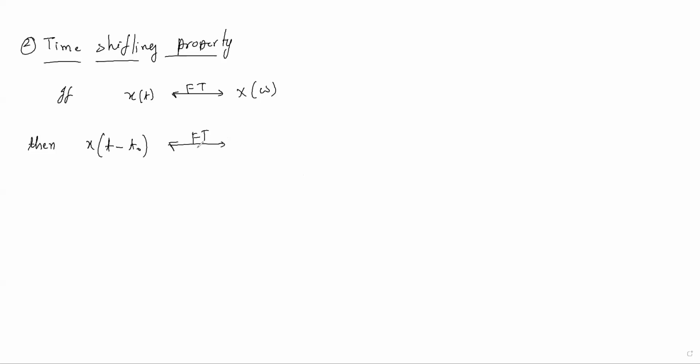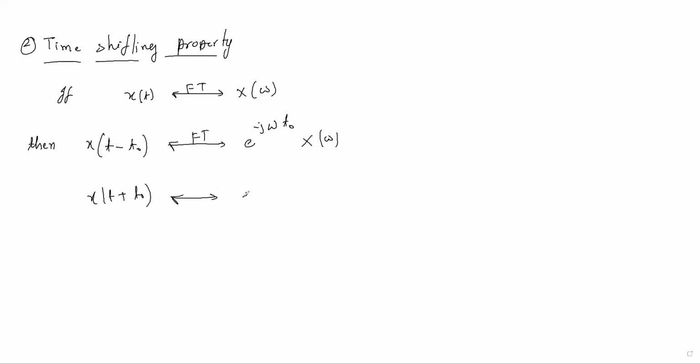The Fourier transform would be, since minus is there, e to the power minus j omega t naught. This quantity has to be multiplied with X of omega. Then we can easily say, if you know the Fourier transform of some signal, then you can find the Fourier transform of the shifted version of the signal.